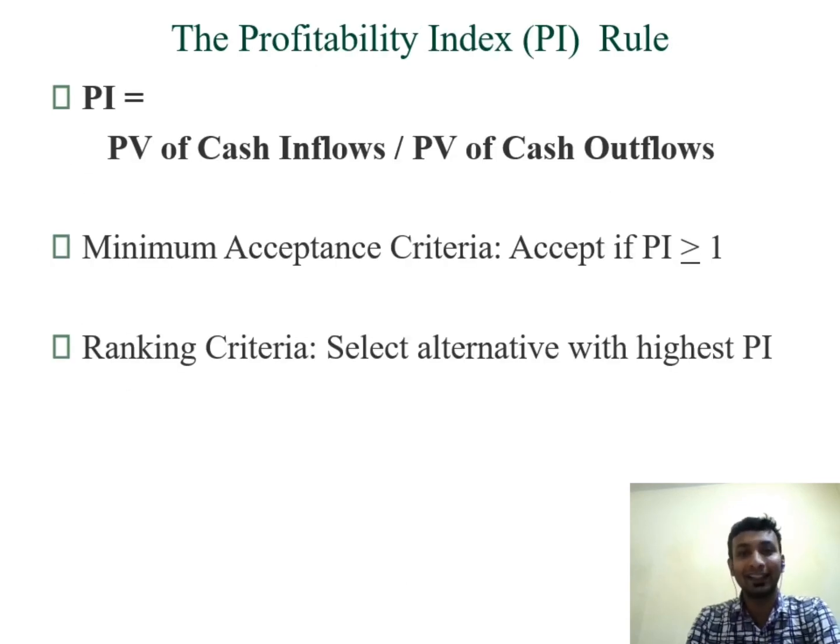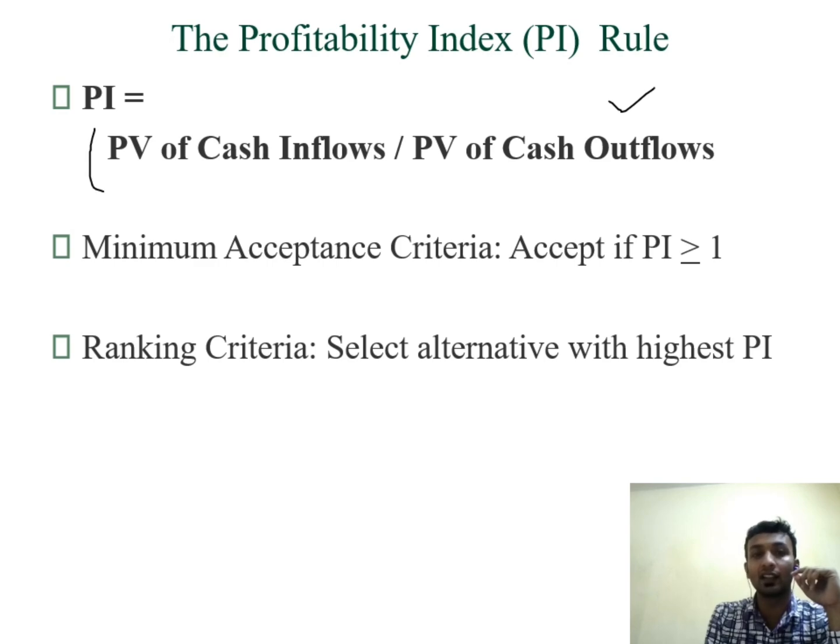So profitability index, it is another method of the discounted cash flow method. It follows the same rule, that it considers the time value of money. It looks quite similar to the previous method, NPV method, but is different here in that the cash inflows are divided by the cash outflows.